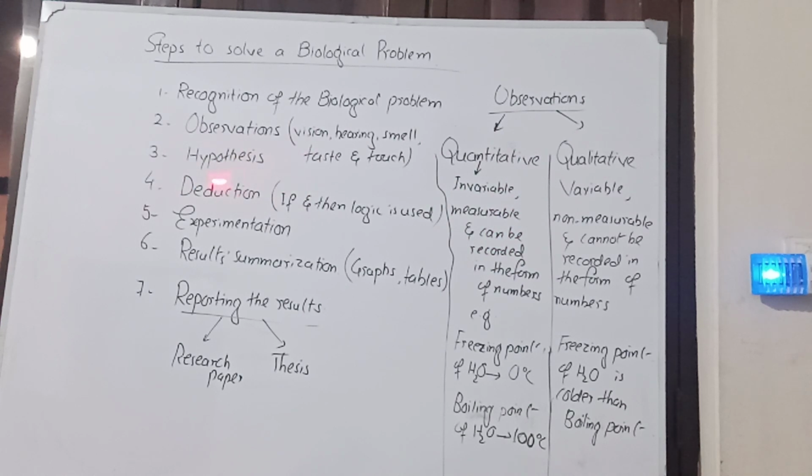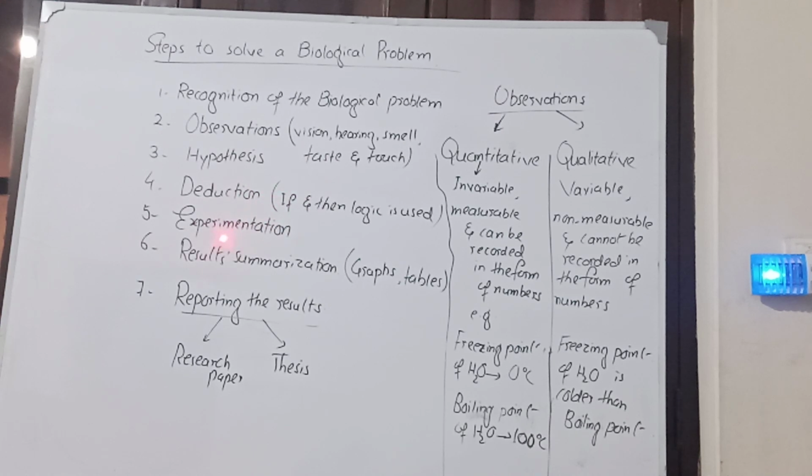Then after observations we have the hypothesis, which is a general statement given by the scientists on the basis of the observations regarding the specific biological problem. Then deduction, a logical statement given on the basis of that hypothesis. Here if-and-then logic will be used. We will study that later on with the specific example of malaria, how a hypothesis is built and how the deduction is utilized on the basis of that hypothesis.